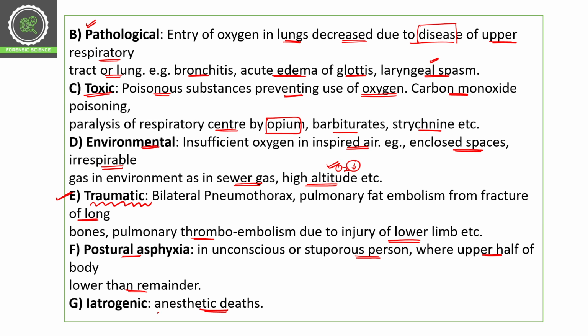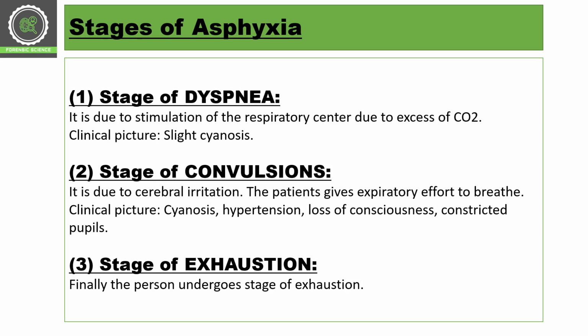So if someone is on anesthesia and because of that the respiratory centers stop responding, then this is an iatrogenic type of asphyxia, and this is the last we have in the list of asphyxia. So this is all about the different types of asphyxia.